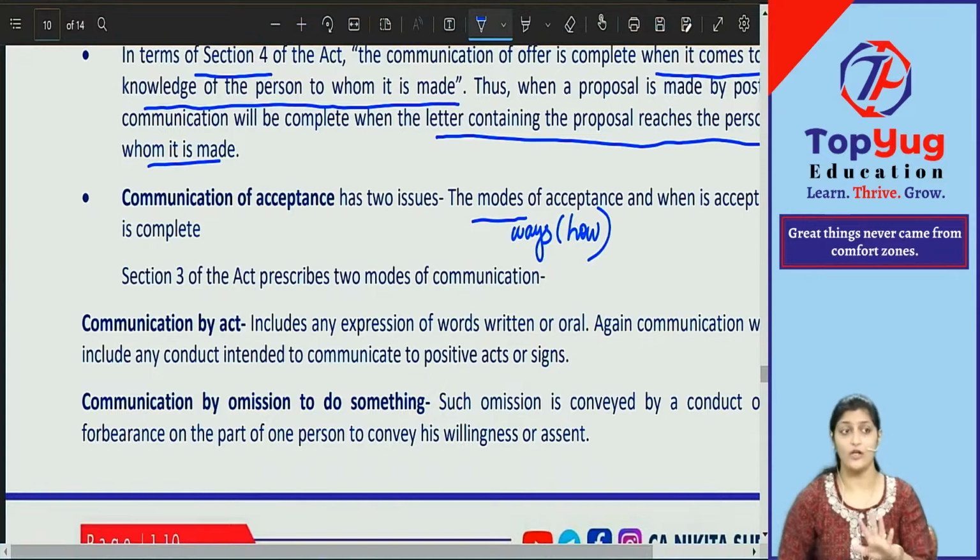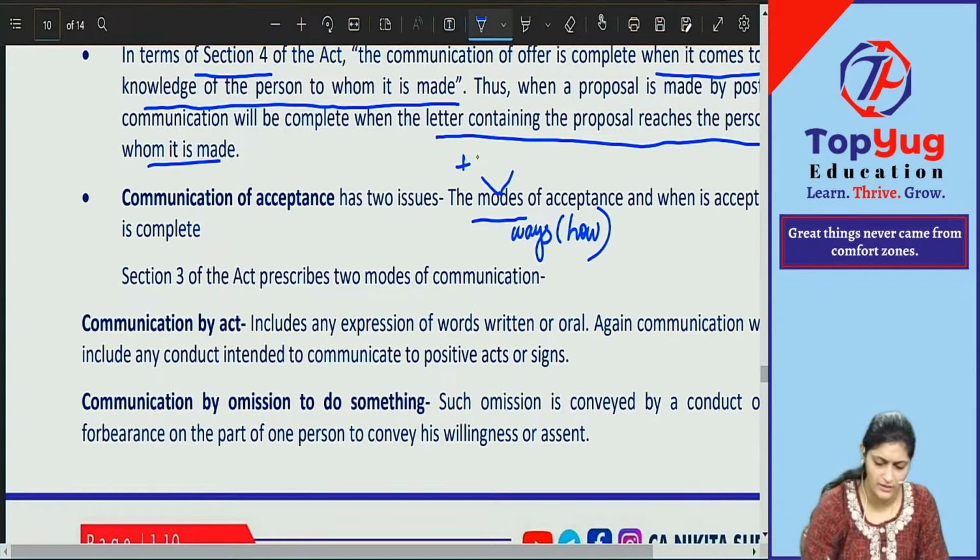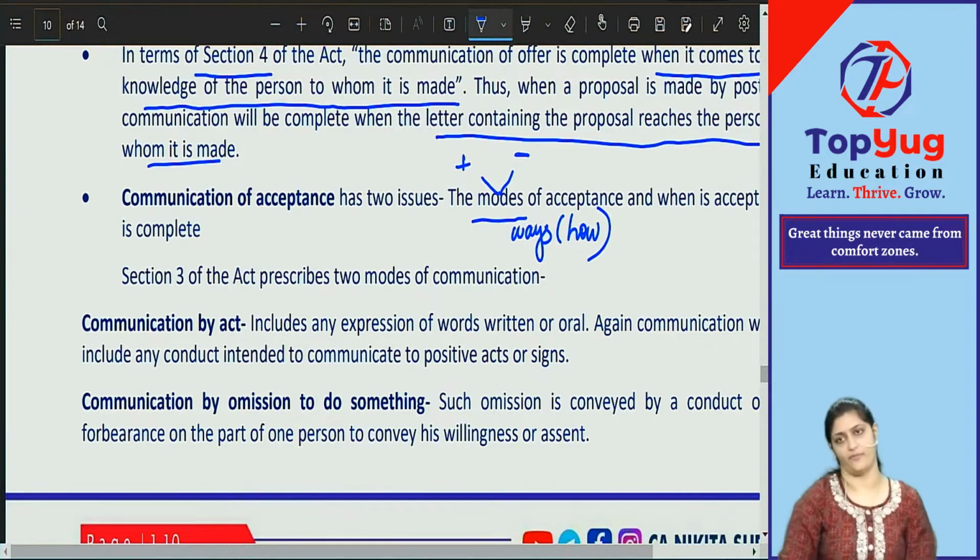Here they are telling only about acceptance, that is, saying a yes. How can you say a yes? You can say a yes in two ways. One, by doing some acts expressly. So here they are saying the modes of communication have two parts. One is positive and one is negative. Positive is to do something, negative is not to do something.